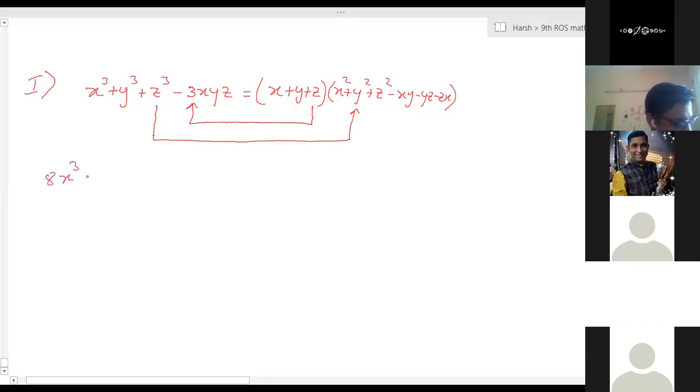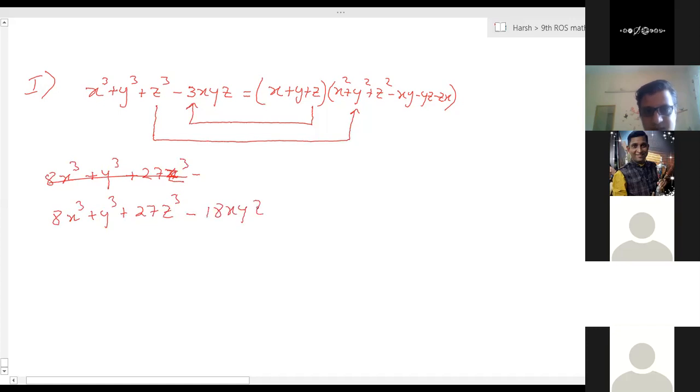See, 8x cube plus y cube plus 27z cube minus 18xyz.